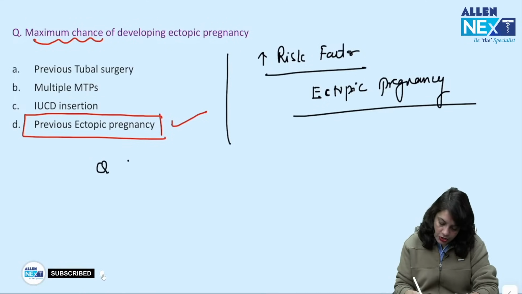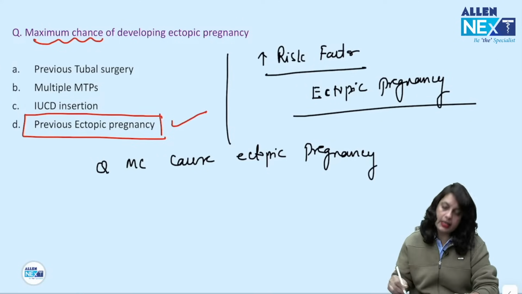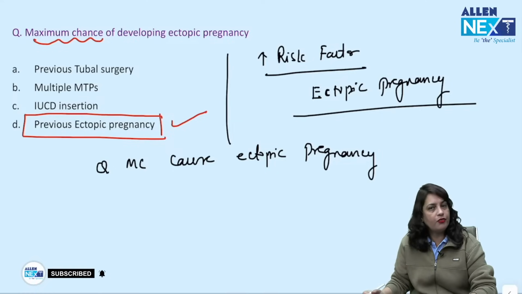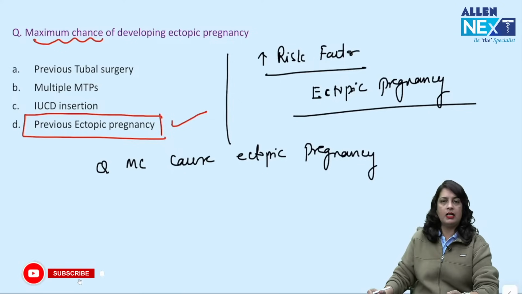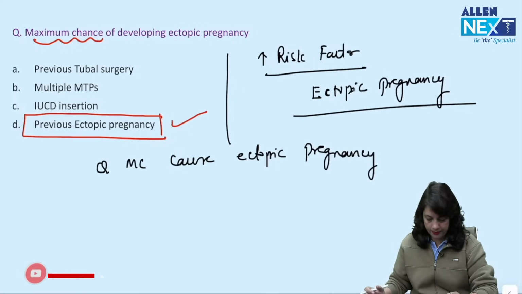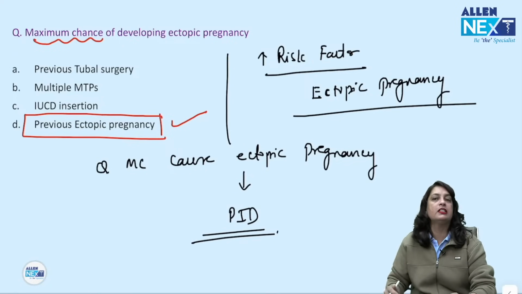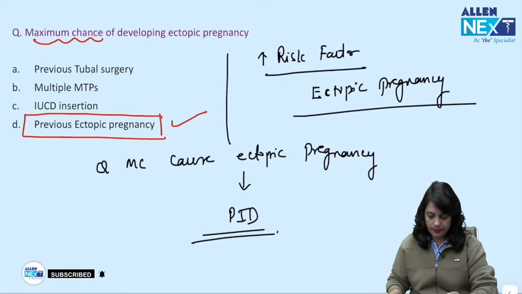If you are asked which is the most common cause for ectopic pregnancy, then what will you mark? I am not taking just a straight MCQ session because I have already taken tests and discussion of OBS and Gynae, guess questions for OBS and Gynae, as well as 5 years PYQs of OBS and Gynae that have been asked in the last 5 years of the FMGE exam. You can go through those videos if you have time. So the most common cause for ectopic pregnancy remains PID, that is pelvic inflammatory disease, which is mostly an ascending infection.